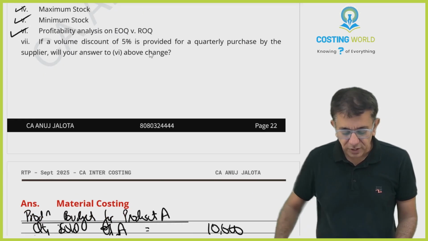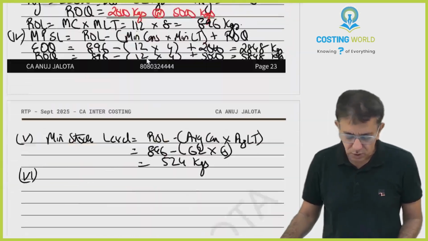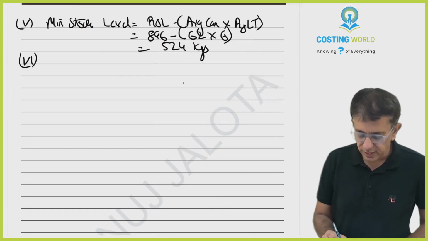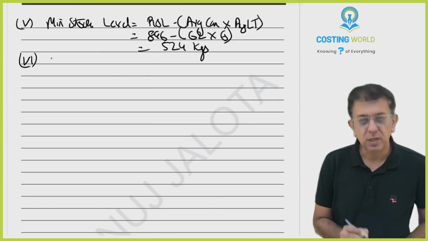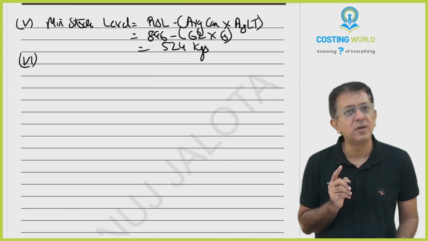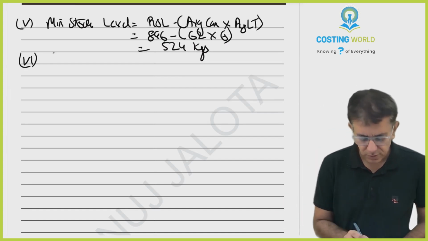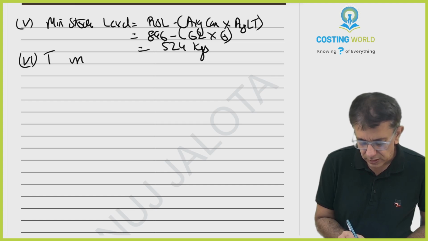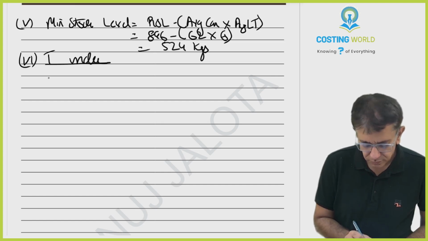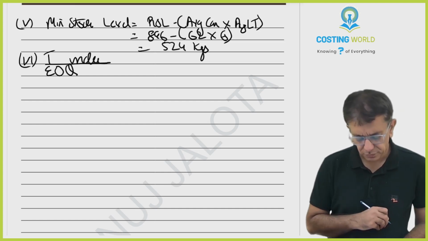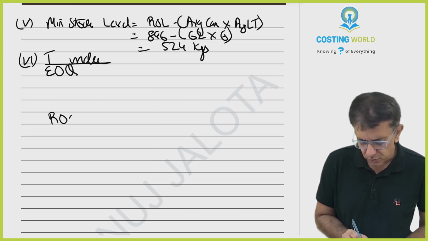Profitability analysis of EOQ versus ROQ. Okay, so what I'll try to be doing, they want profitability analysis. So we'll try to find out T. Okay, so therefore T under EOQ I'll do first, then I'll be doing ROQ.